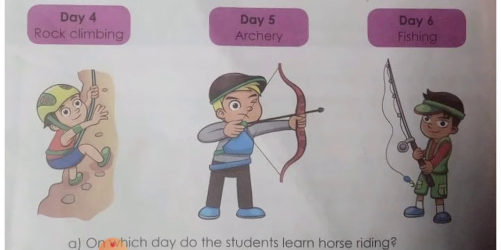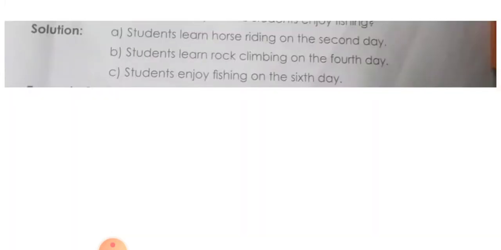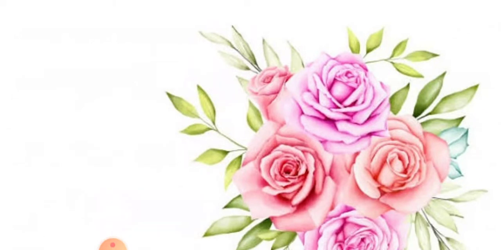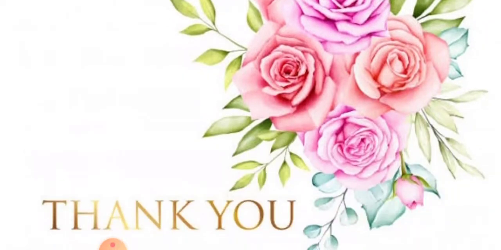Got it, children? Very interesting, right? Yes. So, this is about ordinal numbers and cardinal numbers. And what are cardinal numbers? Cardinal numbers are the counting numbers. Ordinal numbers are the numbers which show the position. Okay, always remember. Cardinal numbers are 1, 2, 3, 4, 5, 6, 7, etc. And ordinal numbers are first, second, third, fourth, fifth, sixth, seventh, eighth, ninth, 10th.